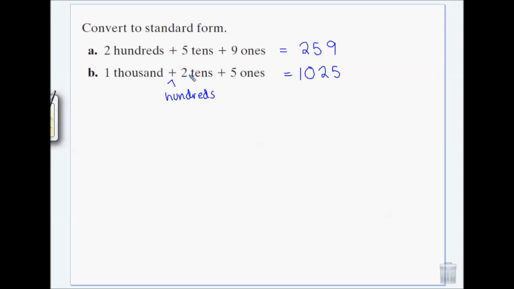You don't have to write this down, but don't write 125, because that's not 1,025, that's 125. So you've got to be really careful to put those zeros in when there's missing.